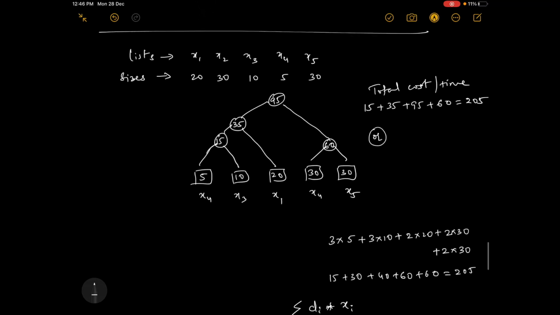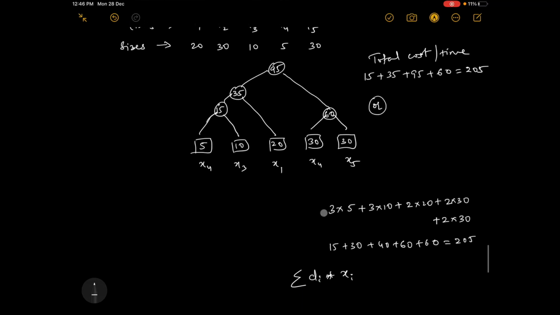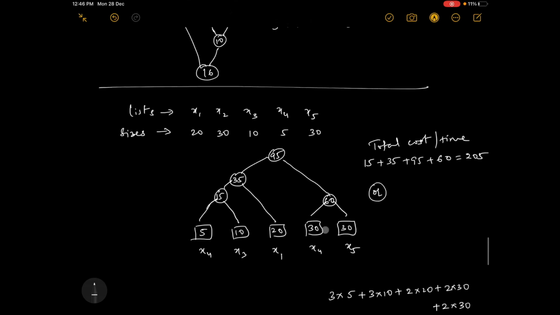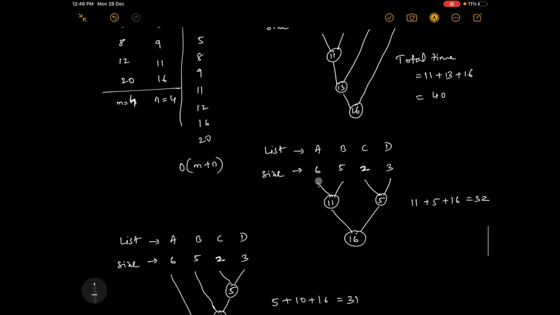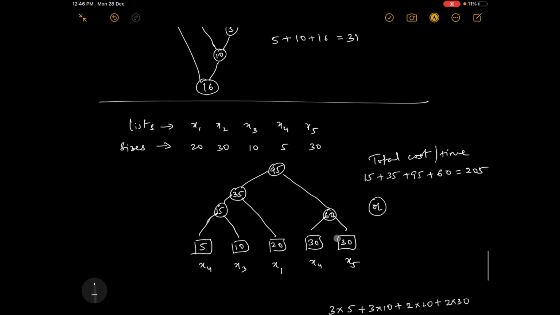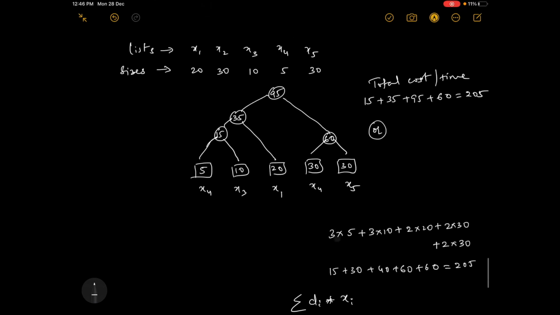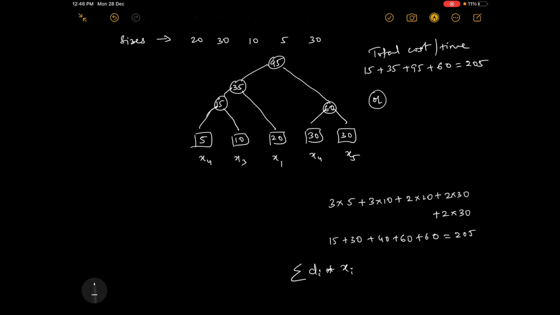So this is used in Huffman coding. This pattern merging, the optimal merge pattern, is used in Huffman coding. What is Huffman coding? It is not in your syllabus, just for your knowledge I'm telling it.